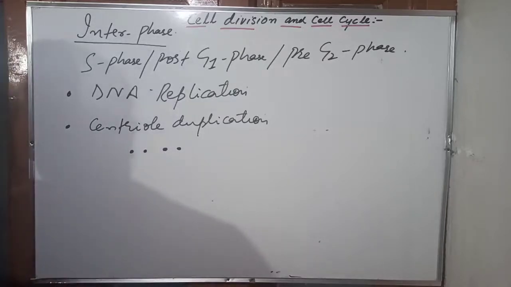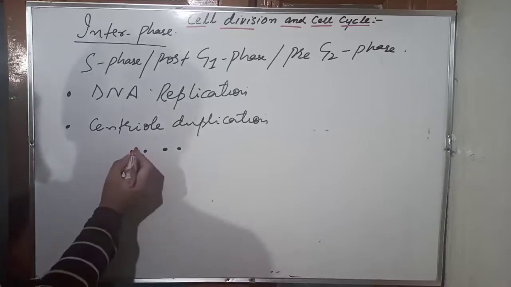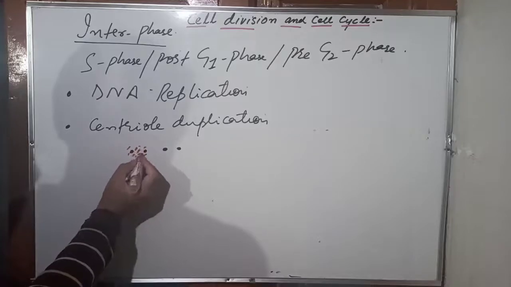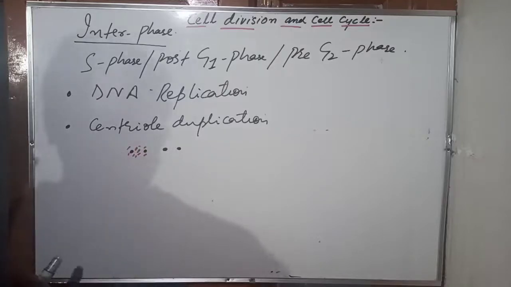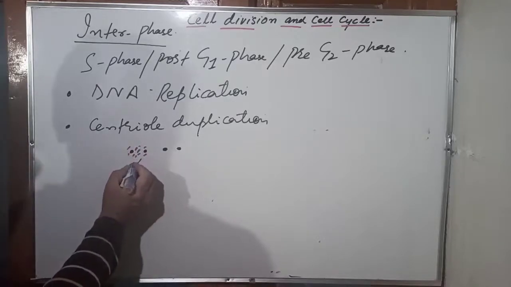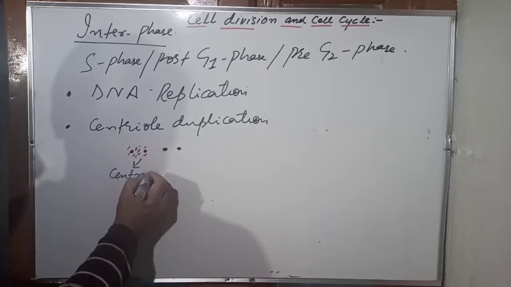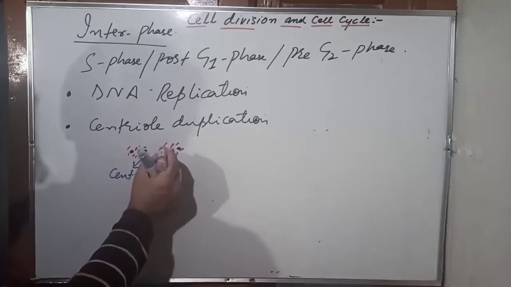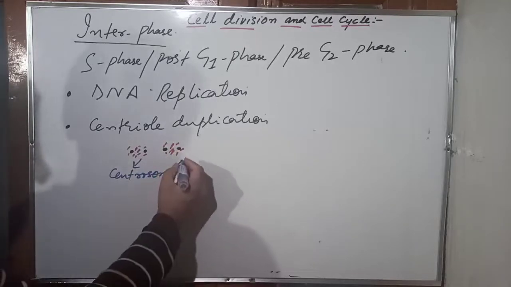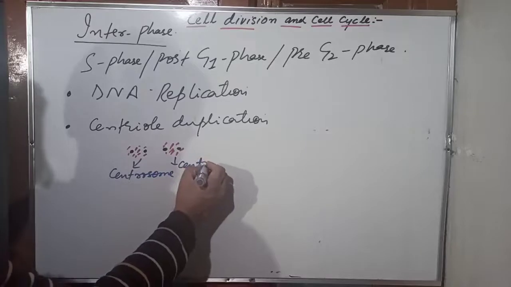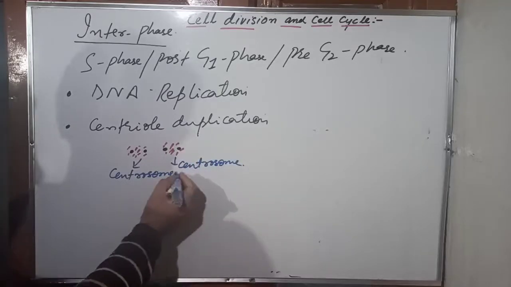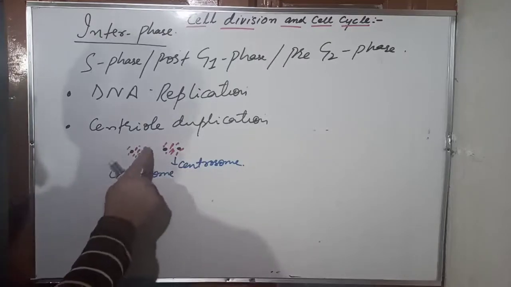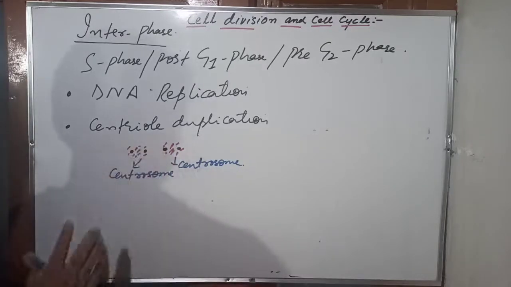Now listen very carefully. This pair of centrioles together with the surrounding cytoplasm, you see this is the pair of centrioles and this is the cytoplasm, is called a centrosome. Similarly here, there is a cytoplasm surrounding the centrioles, and this is another centrosome. So there is a pair of centrosomes, and there are two pairs of centrioles, or four centrioles.